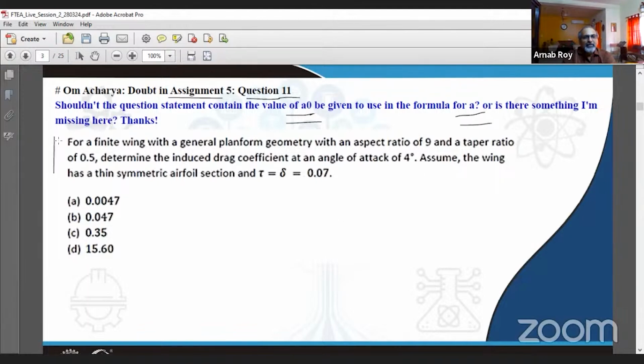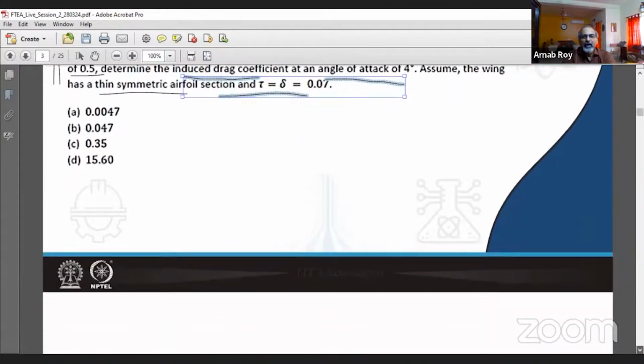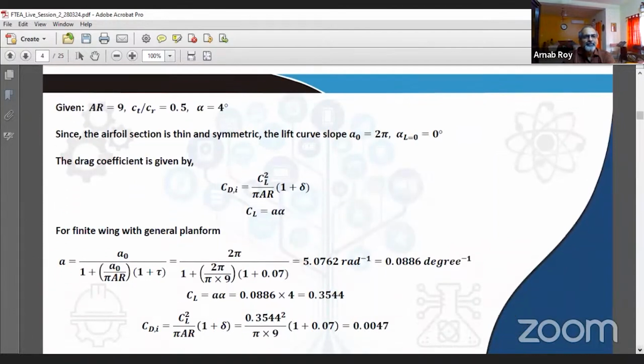This is basically the question where you have been asked regarding a finite wing with a general planform geometry with an aspect ratio of 9 and taper ratio of 0.5. You have to determine the induced drag coefficient at an angle of attack of 4 degrees. You are asked to assume that the wing has a thin symmetric airfoil section, and the values of tau and delta are 0.07. So having said that, we can go to the solution.